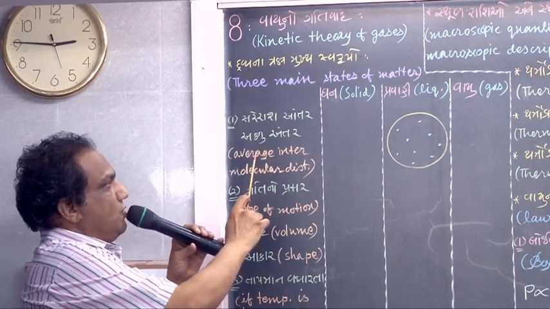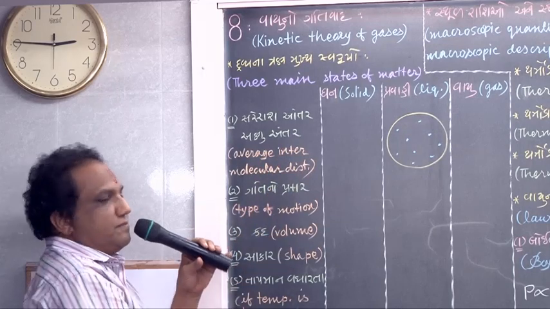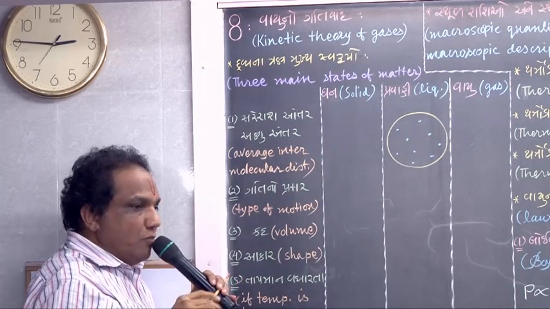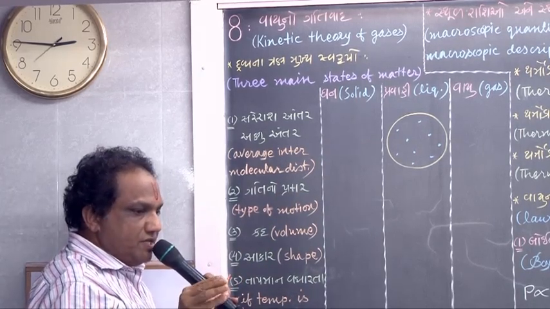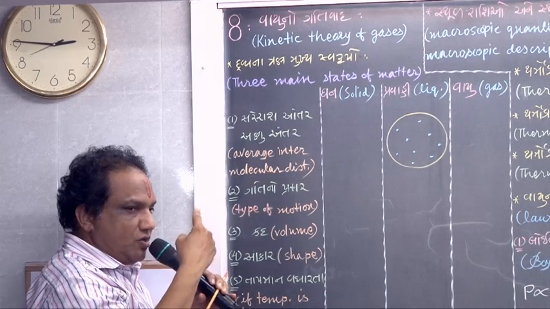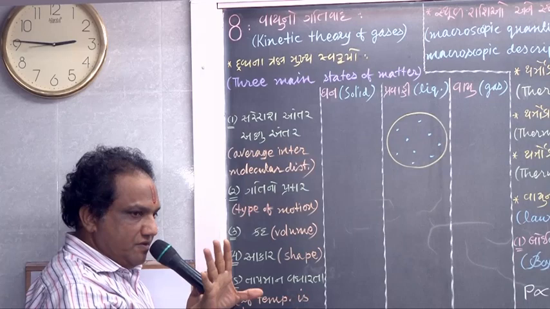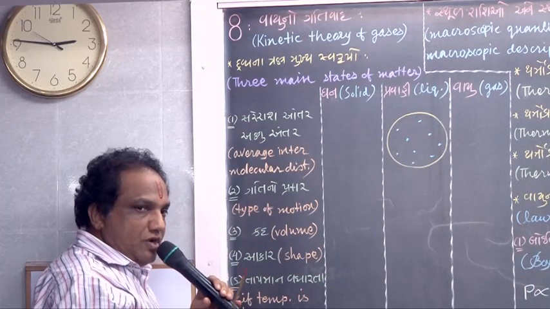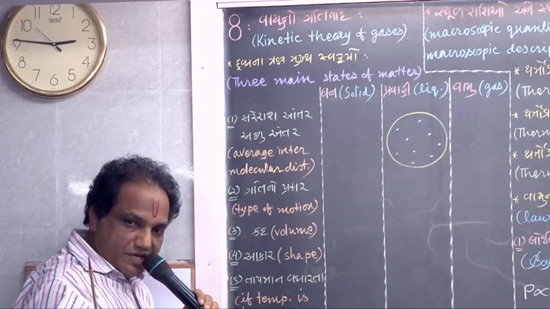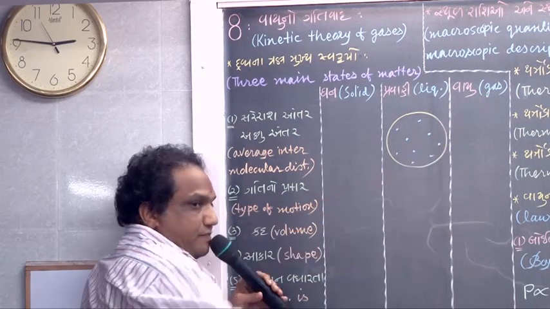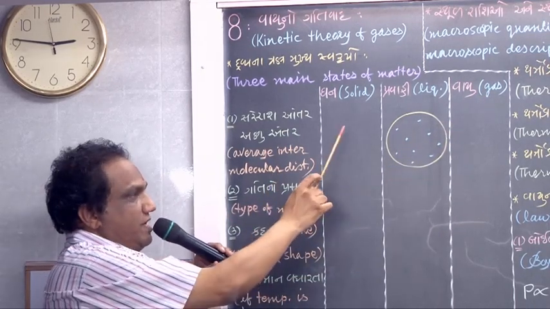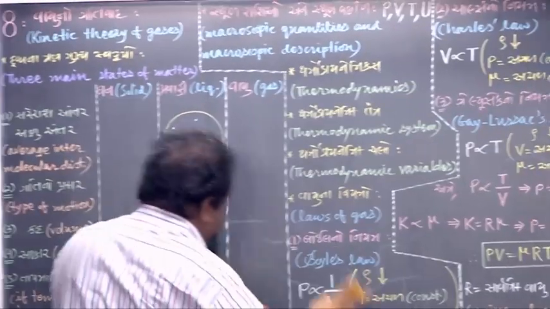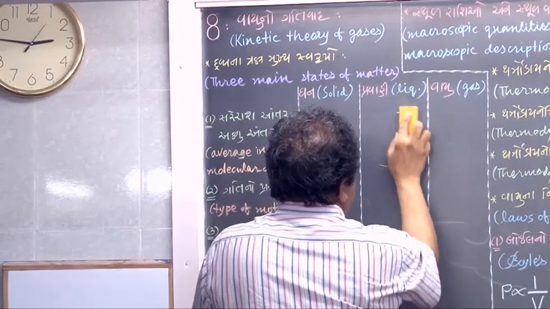First aspect I am taking a look at is average intermolecular distance. You know, in a solid state, molecules are very much congested. So intermolecular distance in solid state is minimum. In comparison with solid, in liquid, intermolecular distance is a bit greater. And here it is maximum. So intermolecular distance: here it is minimum, here moderate and here maximum. Minimum, moderate, maximum. Okay.